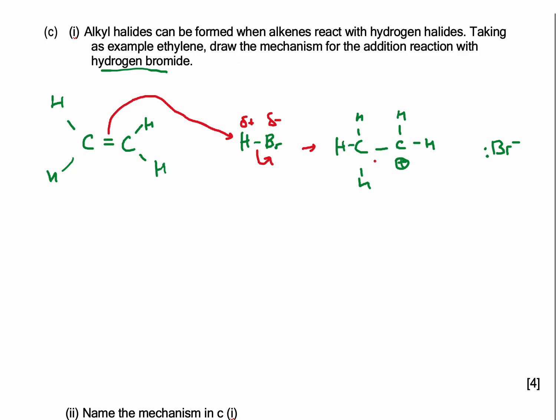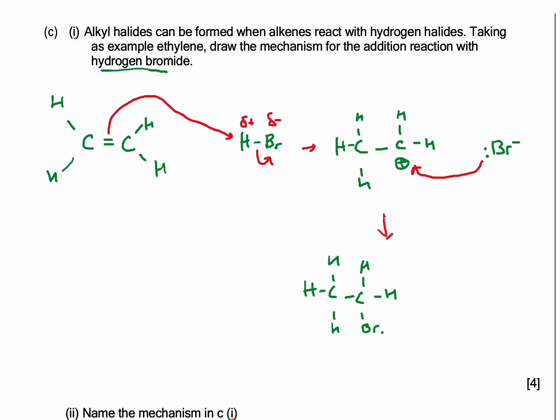Next, this lone pair attacks the positive carbon, and we will form CH3CH2Br.